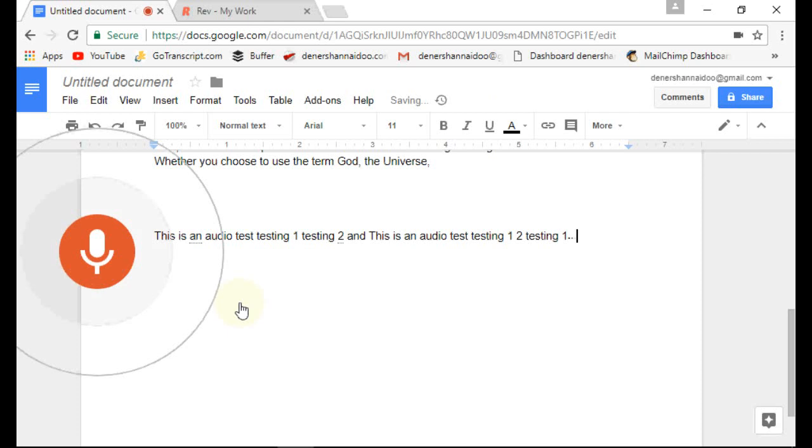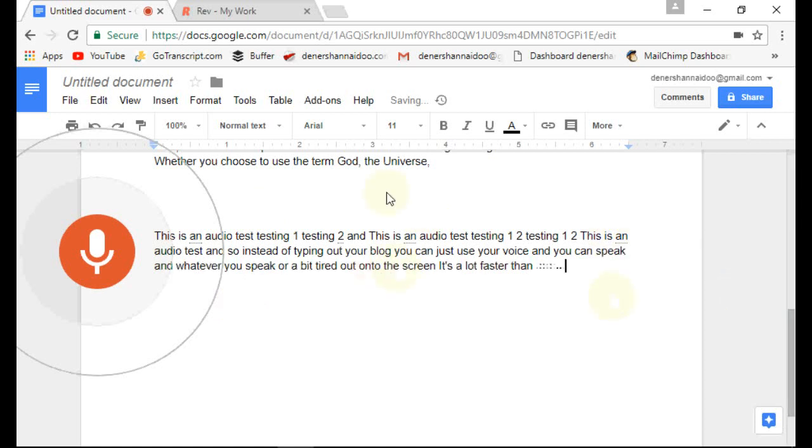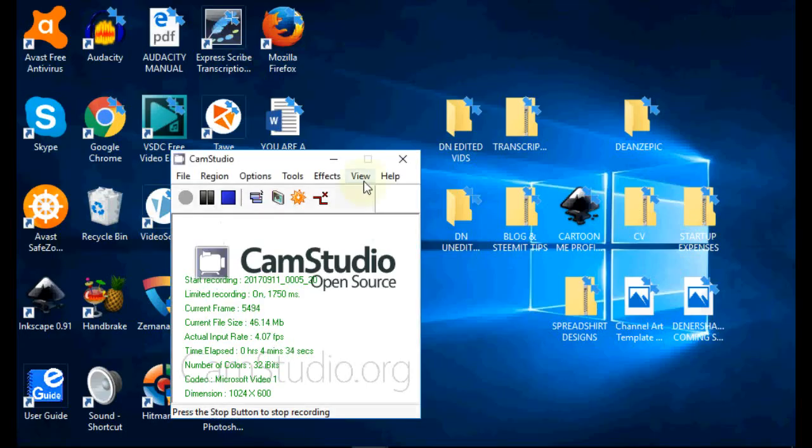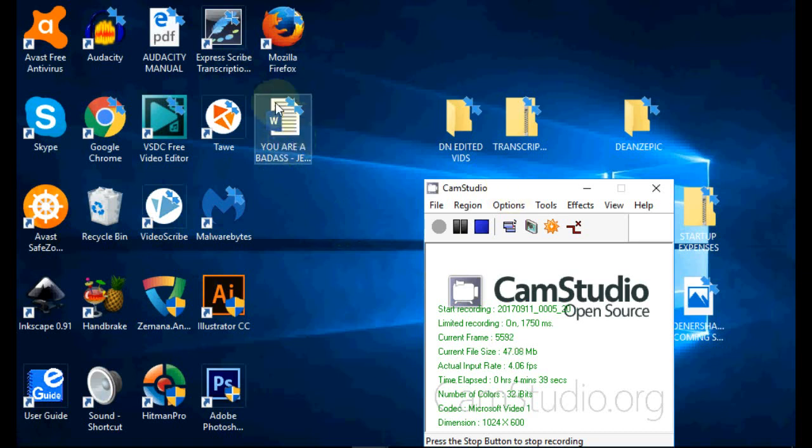And so instead of typing out your blog, you can just use your voice and you can speak, and whatever you speak will be typed out onto the screen. It's a lot faster than typing, so I use this method. So once I did that, I copied all the text and I pasted it into a Word document. As you can see here, this is the Word document with the text pasted.